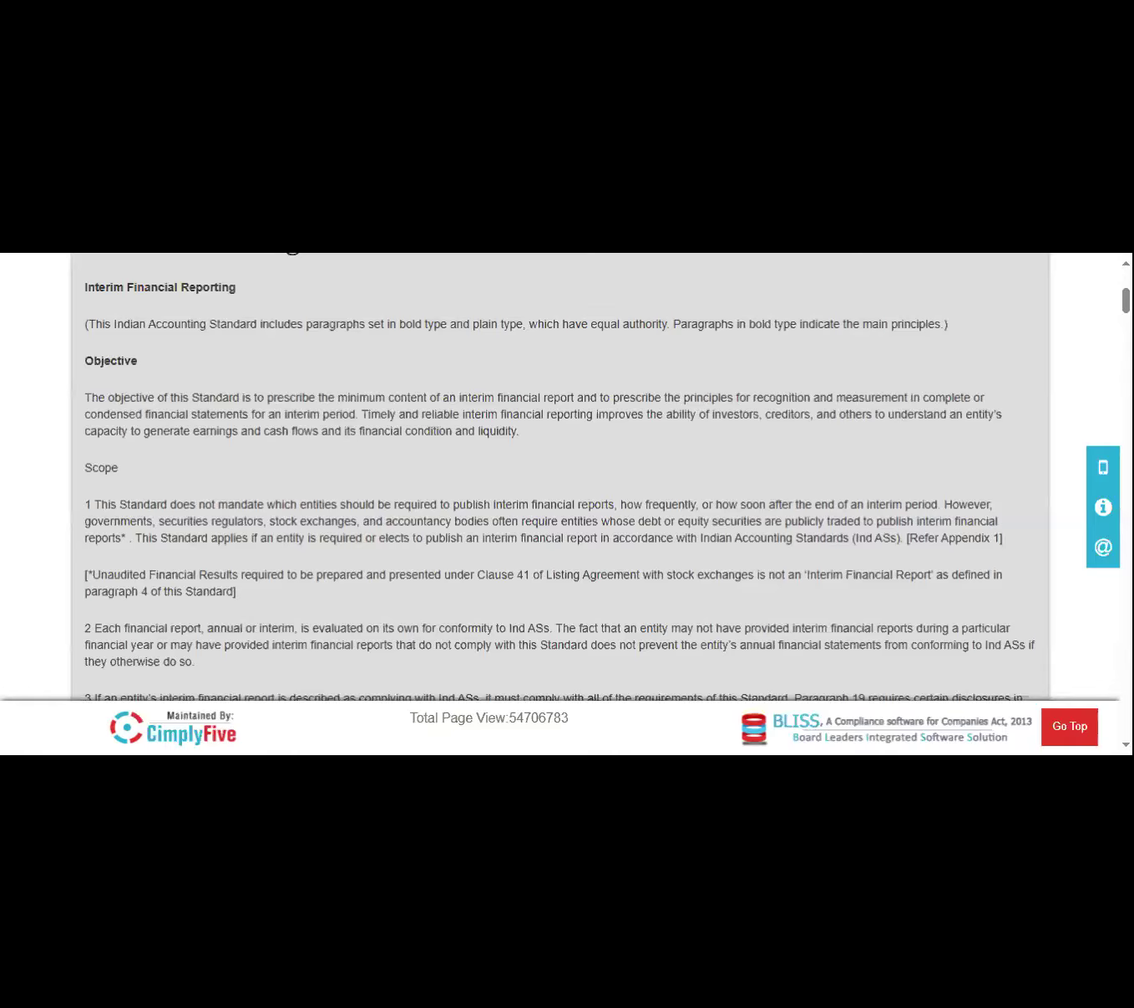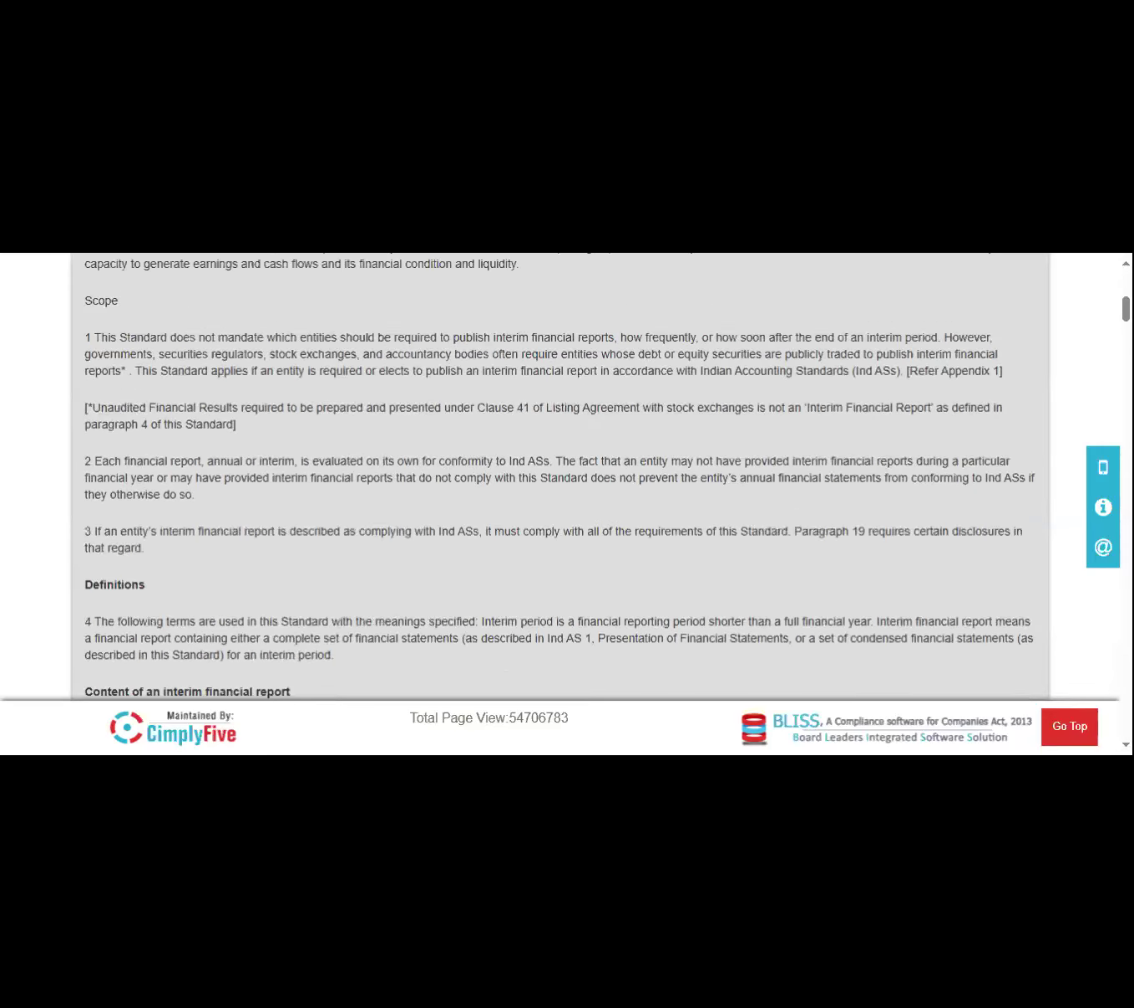Okay, and also these stakeholders understand the real or current financial position and their liquidity position as well, whether the company is generating a profit or not. Okay, so what is the scope of where we apply this AS 34?